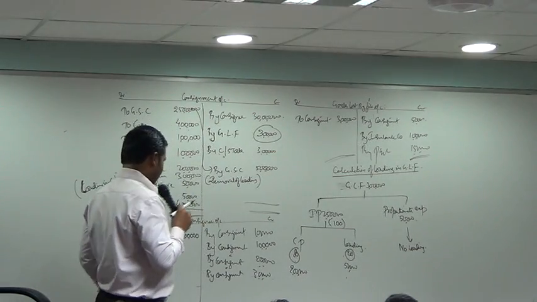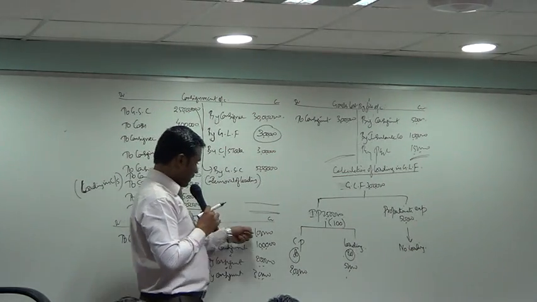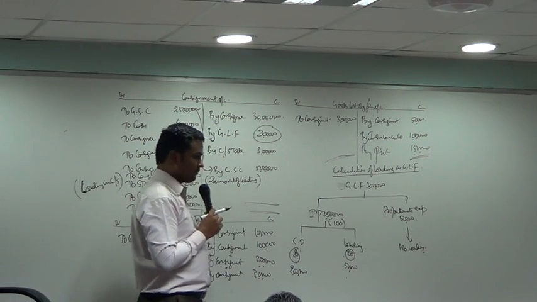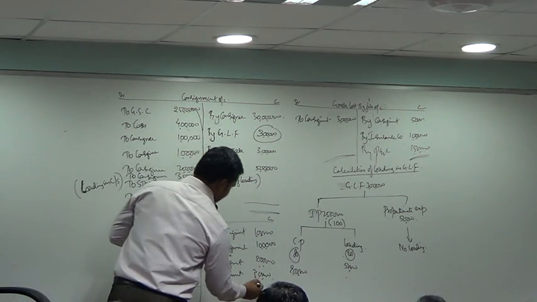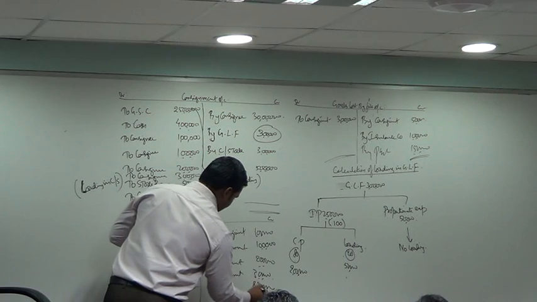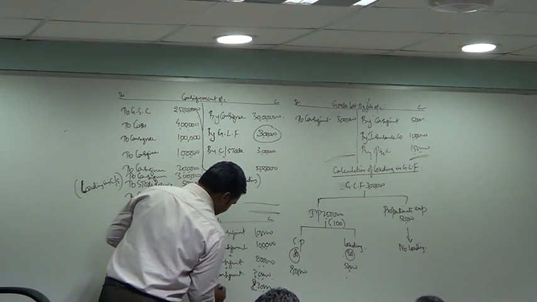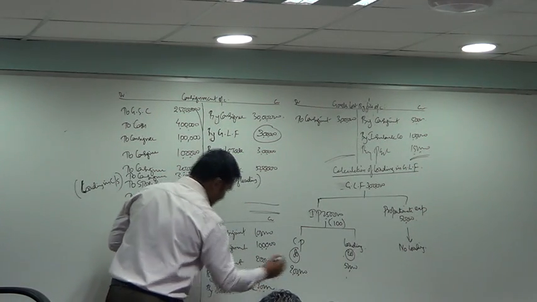Consignee, how much does he have to pay? 30 lakh minus 2, 4, 7. 23 lakh by bank. 23 lakh.